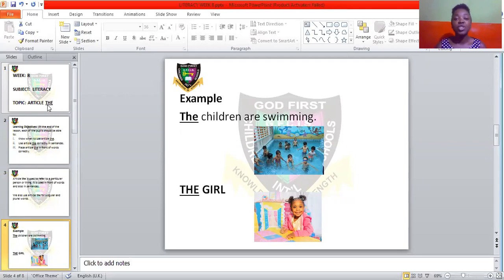That means maybe she's the only one wearing a pink cardigan. So I'll say, oh, there's a girl wearing a pink cardigan. Then I'll tell you, go and call the girl. That means I'm talking about this particular girl in the pink cardigan.